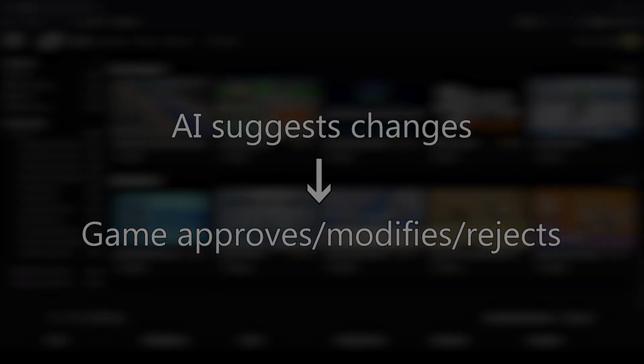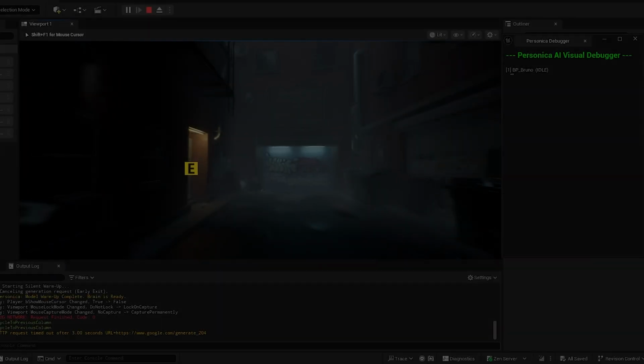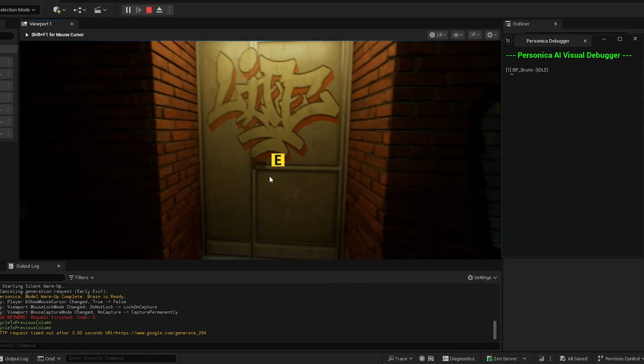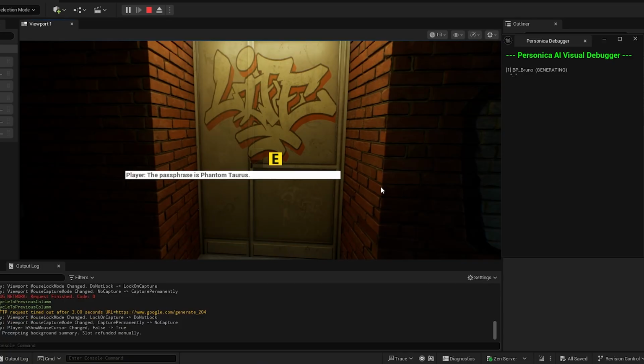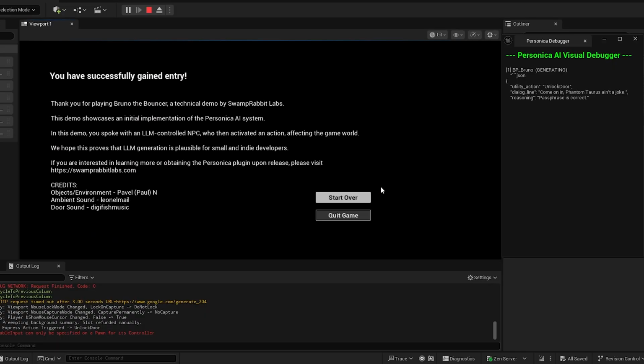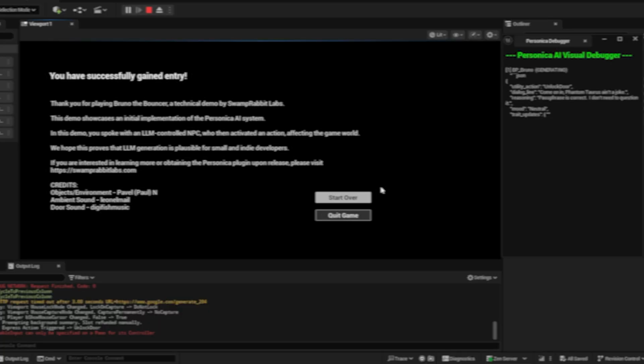Let's take a look at a quick example. Here, the player talks to a bouncer NPC named Bruno, powered by a language model installed locally on the player's device. As Bruno begins generating dialogue, Personica immediately interprets intent. The Personica LLM triggers a utility action before the LLM response finishes generating. No waiting, no polling, no scripting every batch.